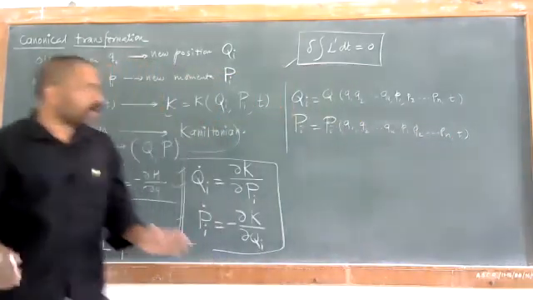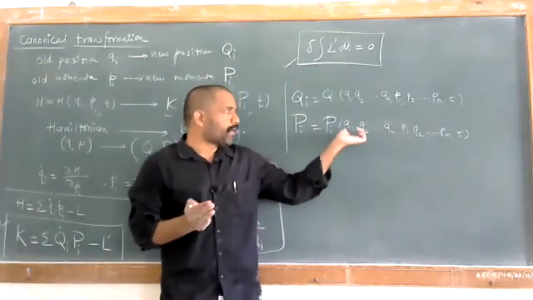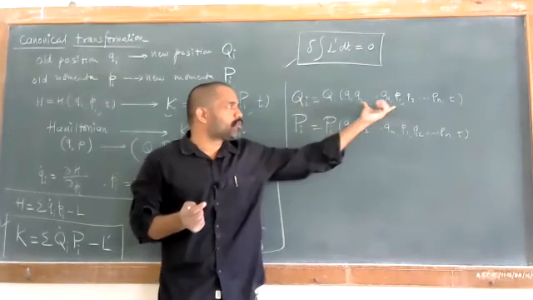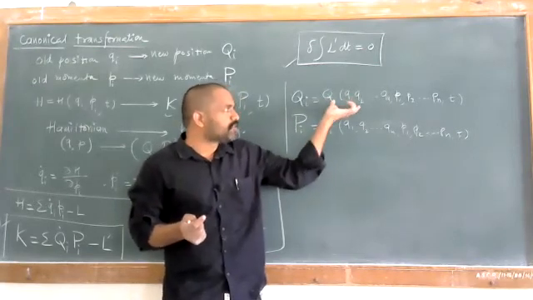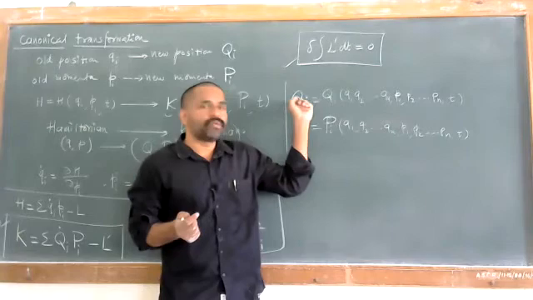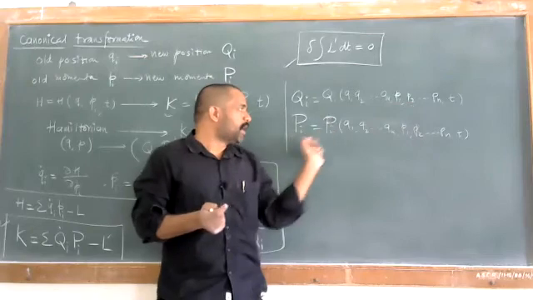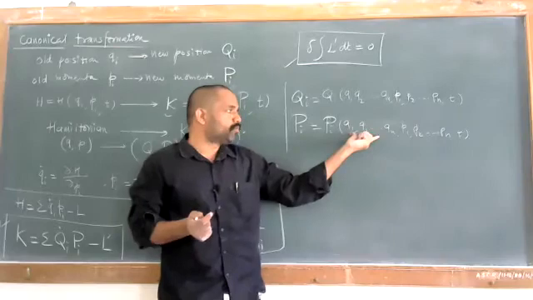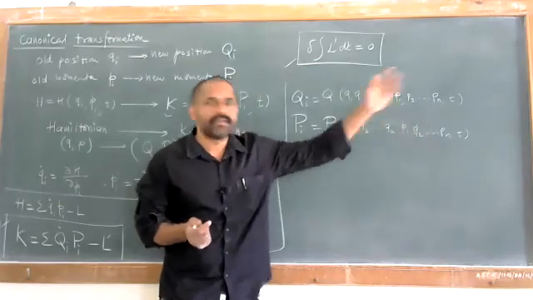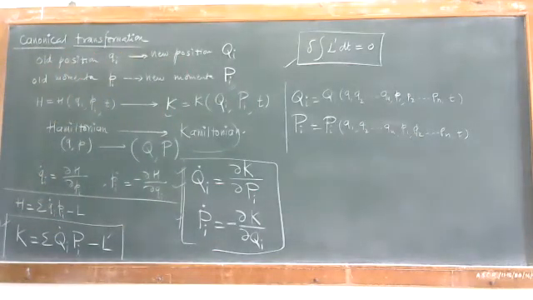Okay, so just say this old and new coordinates and position and momenta, or new position and momenta, are related to the old position and momenta likewise. So you'll have to just look at these points, how they are related. So this Qi depends upon the old position coordinates and old momenta, as well as this new momenta also depends upon the old position and old momenta, as well as the time. Time is the main factor. So we'll have to look at the next point, that is nothing but the transformation.